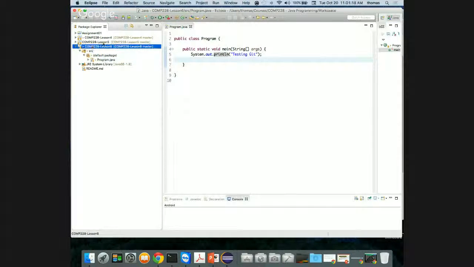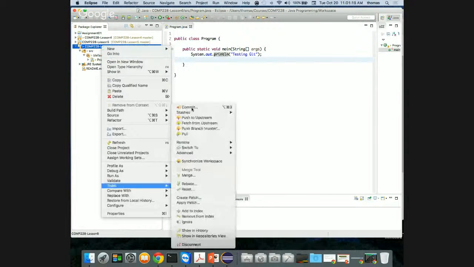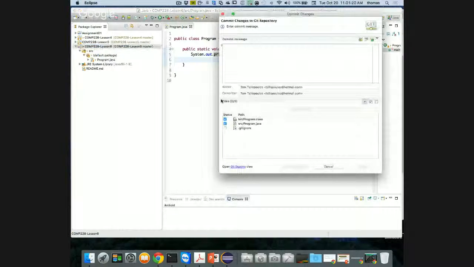Okay, cool. Now, if I right-click on my project, and I go to Team, and I go to Commit, I can make some changes here like I normally can. I need also to include my gitignore file, which I didn't have before. And now in my commit message, I'm going to say something like updated program.java. So that's what I really have done.